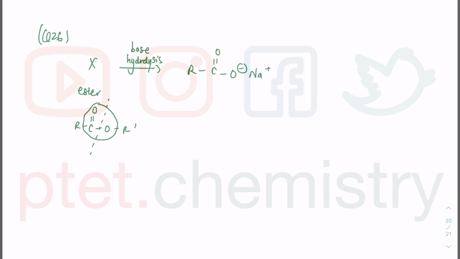Instead, we get a salt. The salt is because we are doing it in basic condition. Any carboxylic acid that is being formed will be deprotonated by the base to give you salt and also water, because they do get neutralized. Okay, and you will get ROH. So this is the alcohol product.